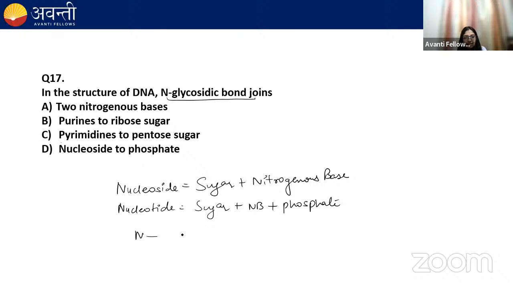And between nitrogenous base and sugar, the bond is glycosidic. The bond between the two nitrogenous bases is hydrogen bonding. Between the sugar and the phosphate is phosphoester bond. Okay, remember this. In the structure of DNA, they're asking about the N-glycosidic bond. That means they're asking the bond between the sugar and base.